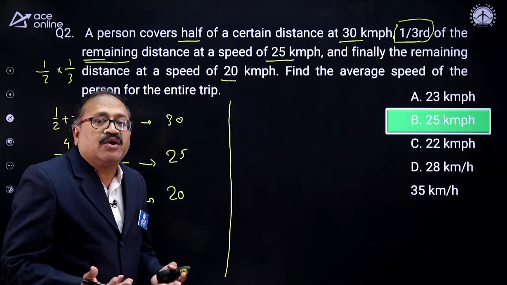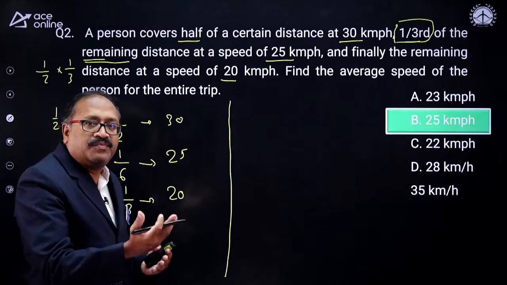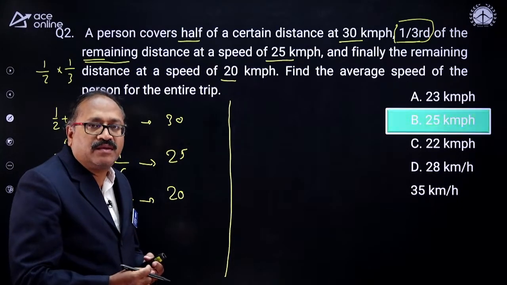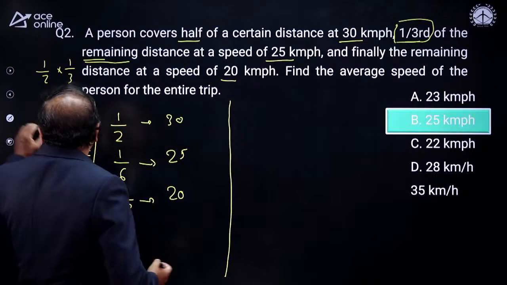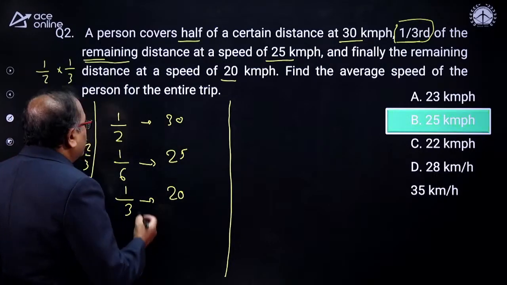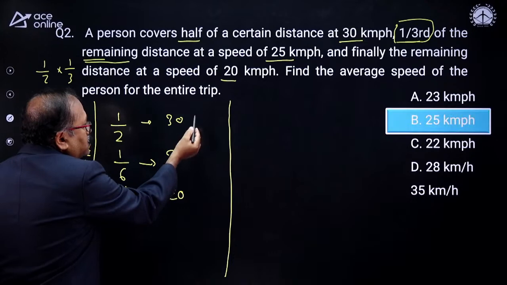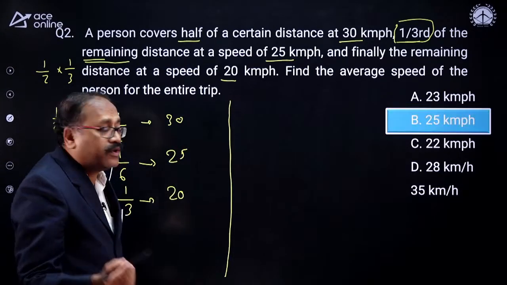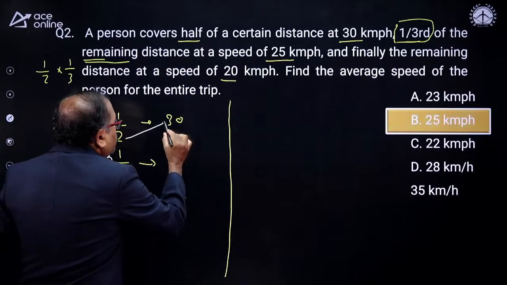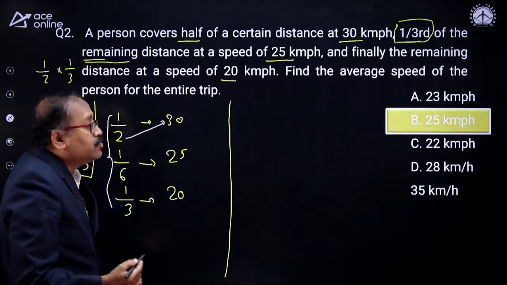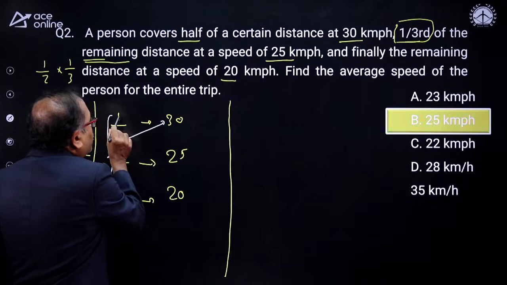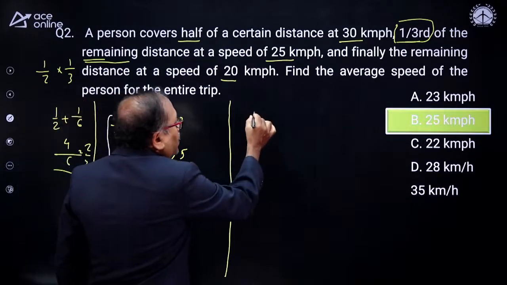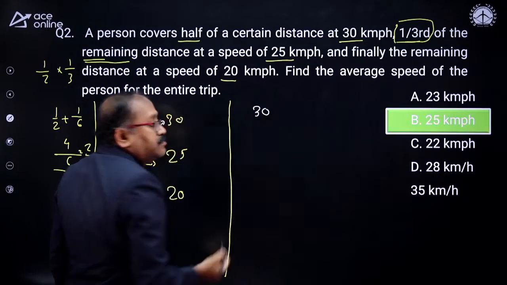The best way of approaching it, if you follow the book, you will get the general approach. Whenever the distance is covered fraction-wise, multiply these two, that is 20 into 30, and divide by 1. So I get this as 30.